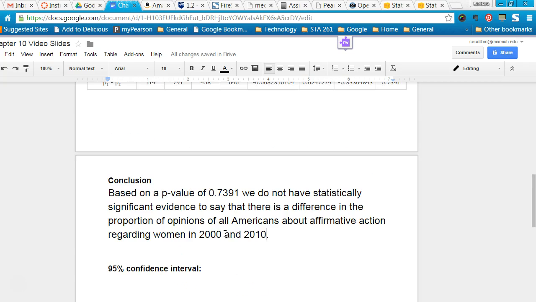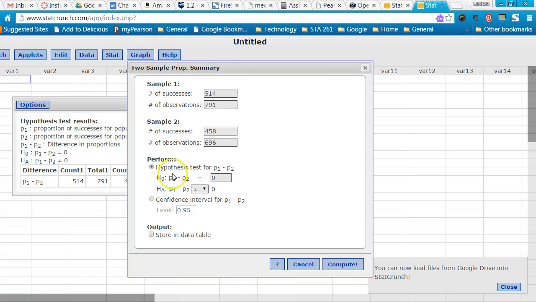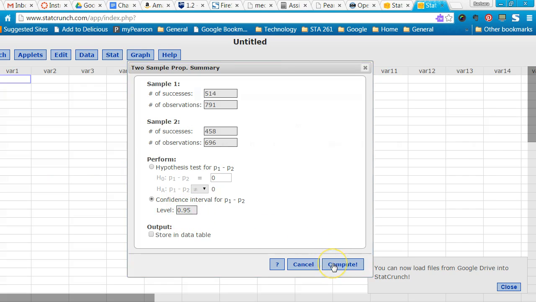Now let's look at a 95% confidence interval. Going back to StatCrunch and my output, I can click on Options, Edit, and the only thing I'm going to do is change the option here from performing a hypothesis test to performing a confidence interval. I'm going to do a 95% confidence interval, so I'll leave that as the default.